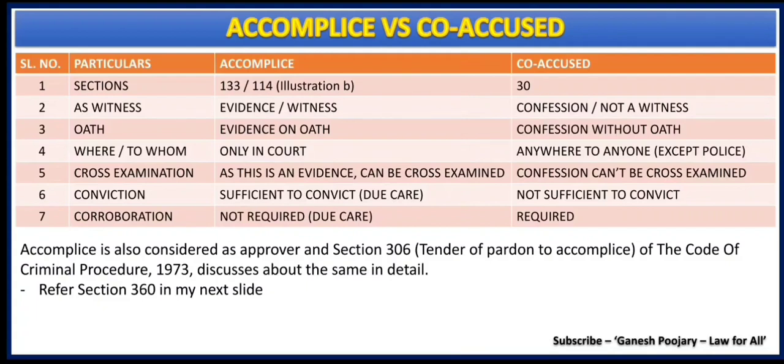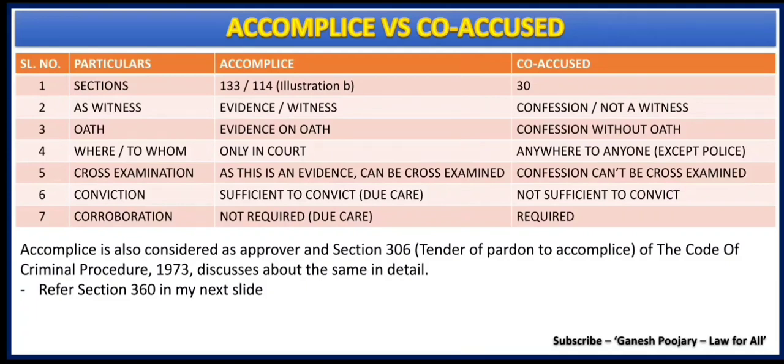The fourth difference is about the place where the witness is given. Under Section 133, the witness is given by an accomplice only in the court, whereas under Section 30, the confession given by the co-accused can be anywhere and to anyone except police. That is the fourth important difference you need to remember.